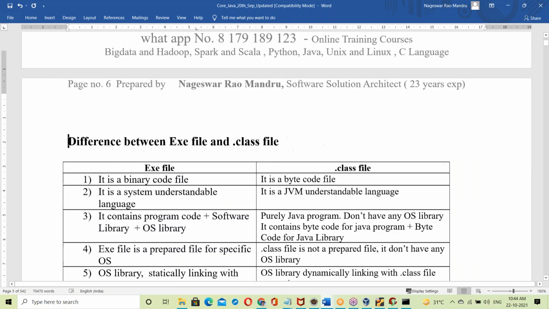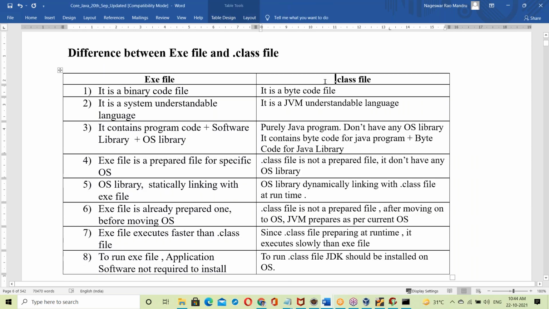You will get only two points: an exe file is OS dependent, and a .class file is OS independent. Only two or three points you will get, but you can't see this many points.